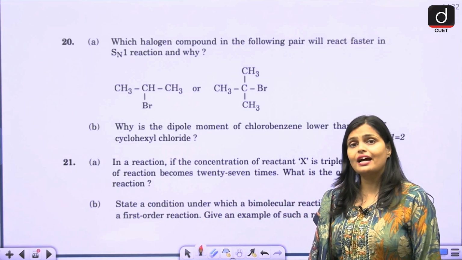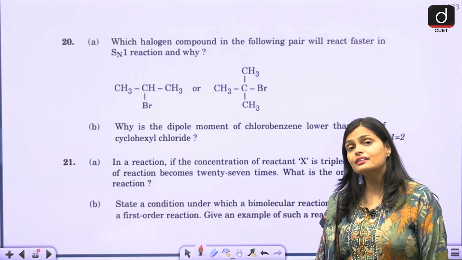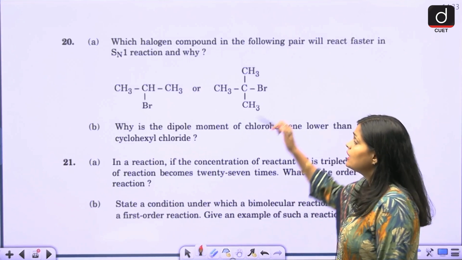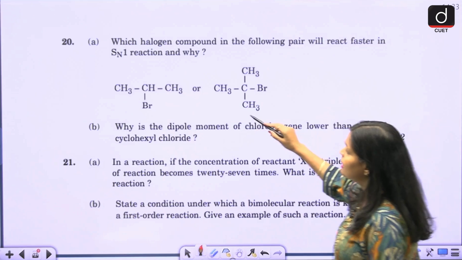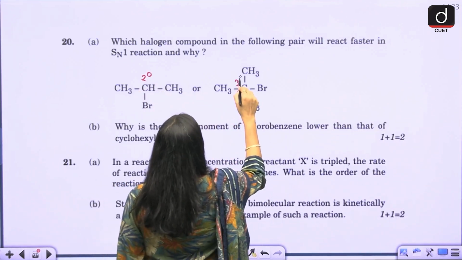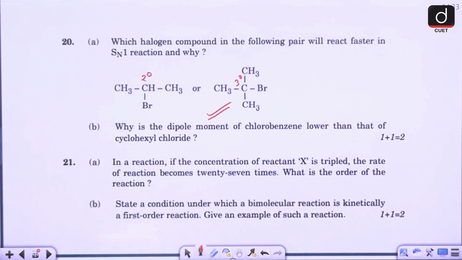So now, which carbocation is more stable? Tertiary carbocation is considered the more stable carbocation. Here in this case, CH3CHBr, this carbon is secondary, and this is your tertiary carbon. So this tertiary carbon will react faster.